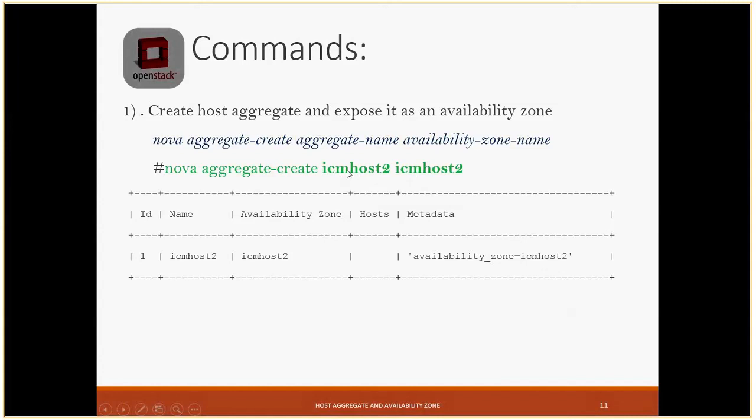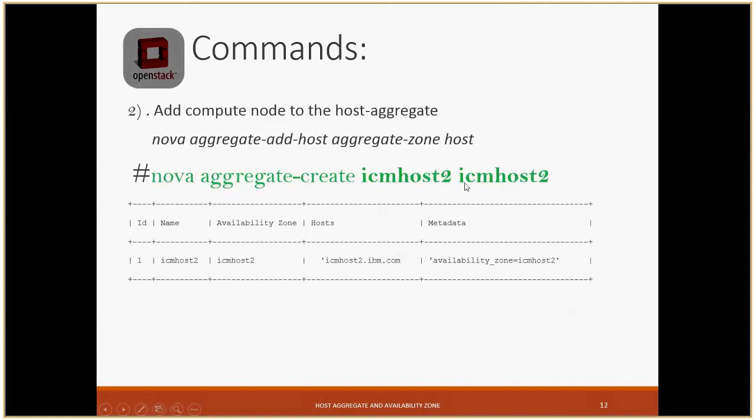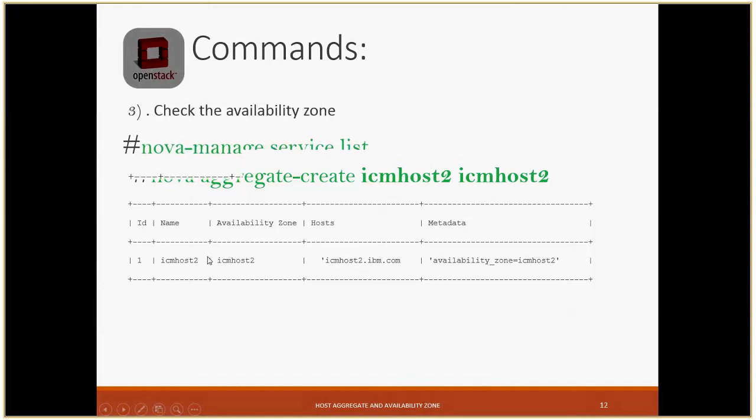Here one host aggregate will be created as a part of availability zone ICM2, and then, with the command nova aggregate add host, we can add this host to this availability zone as well as host aggregate. In the output you can see this host ICM host2 is added to this aggregate zone.